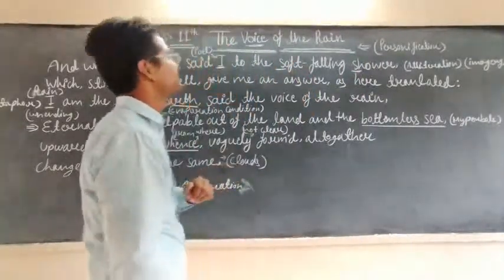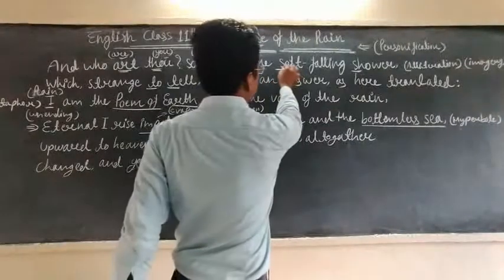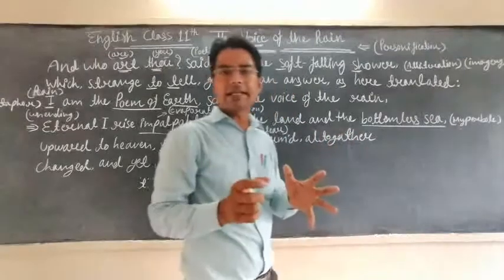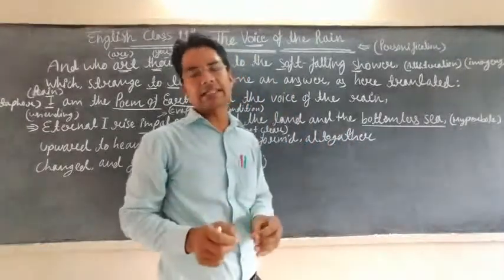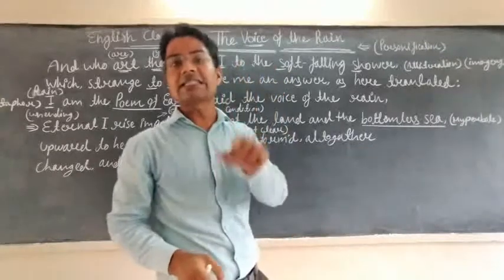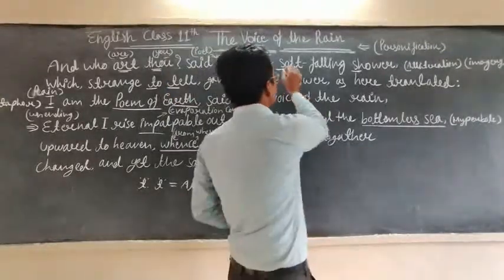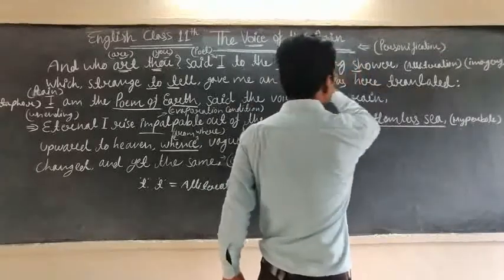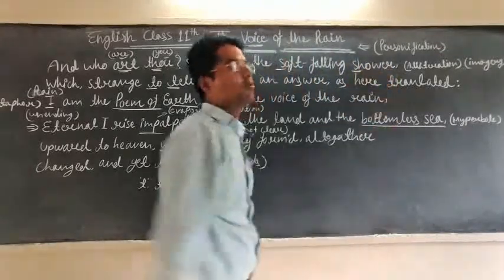Just watch it. The words are S and S. When the consonant sounds of words are repeated, it is called alliteration. The S word and S word are repeated. This is why this is an alliteration poetic device.